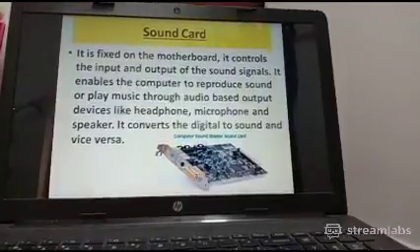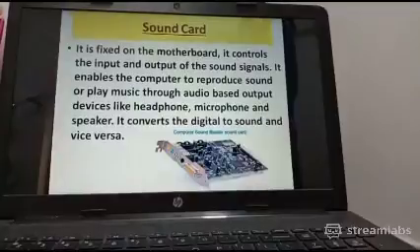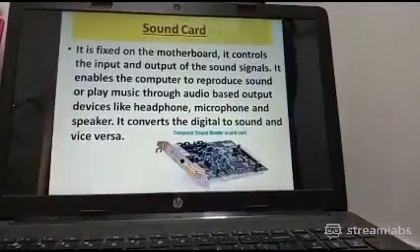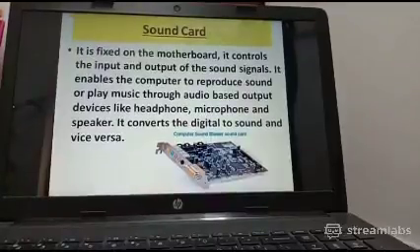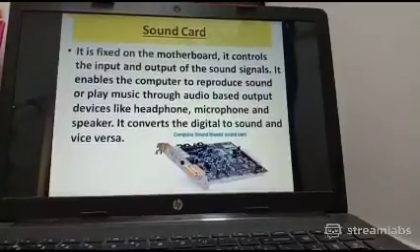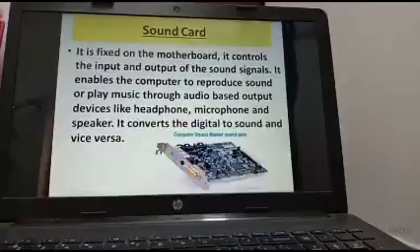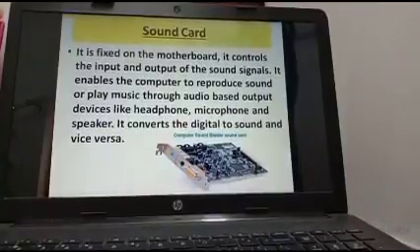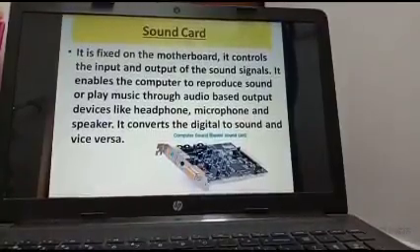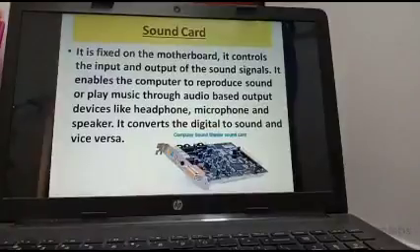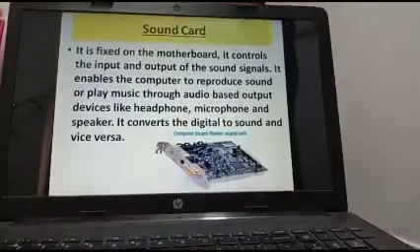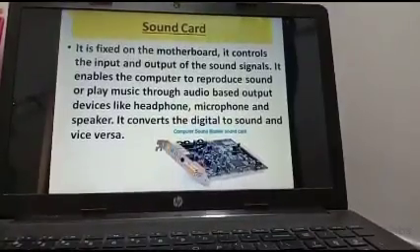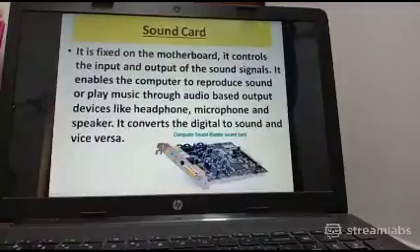Without the sound card we cannot listen to any kind of audio format, any kind of music and sound from the computer. It enables the computer to reproduce sound or play music through audio based output devices, like headphones, microphone and speaker. It converts the digital data to sound and vice versa. Clear? Okay.